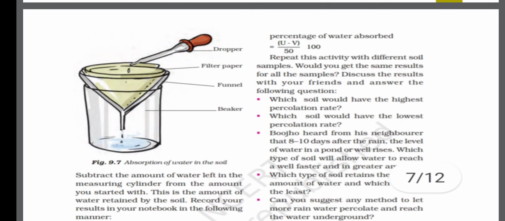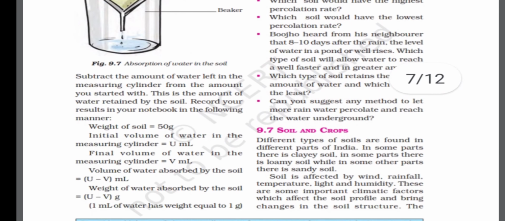And after that we'll apply the formula, that is percentage of water absorbed equals (U minus V) divided by 50. Here 50 is written because we took 50 grams of soil. If you take 100 grams of soil, then you will write 100, and we'll multiply it by 100. So this is how we can easily get the percentage of water absorbed.